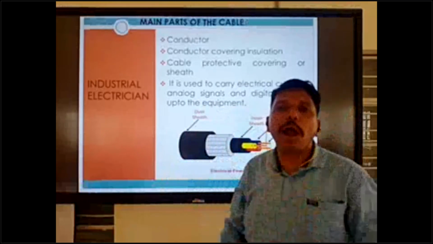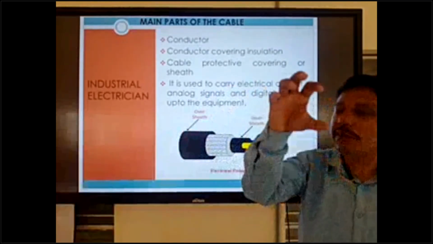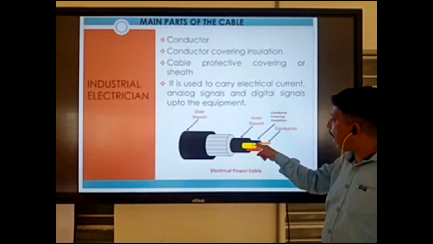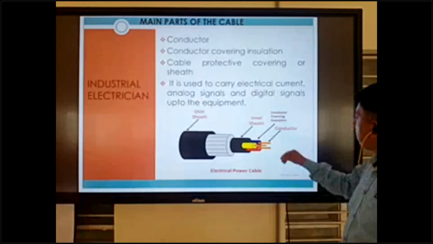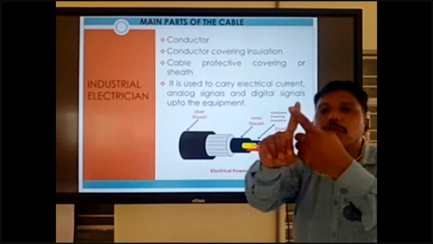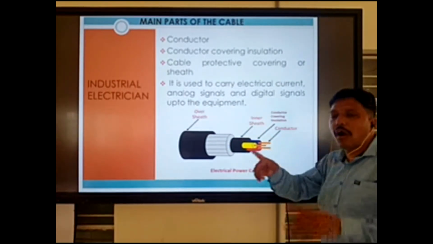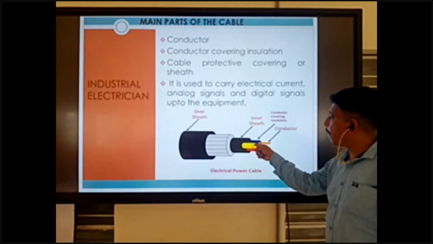No going inside the water. Safe to over shelf or outer shelf. Safe to cable. Okay. So inside this conductor covering insulation, safe to short circuit of conductor. If there is not insulation, this 3 conductor is short and cable also short.